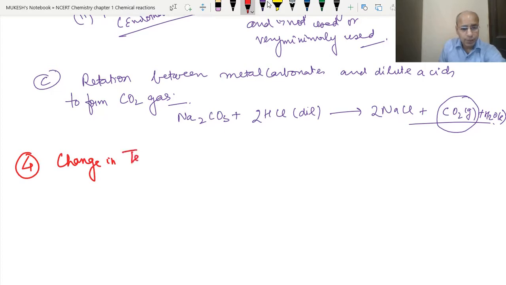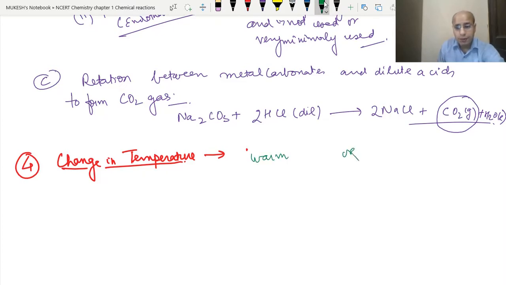Change in temperature. Change in temperature means either the final product can be warm or it can be cool. If it becomes warm after the reaction, that means heat is evolved, and these are called exothermic reactions. Okay, exothermic reactions.